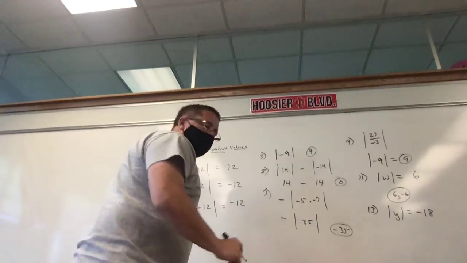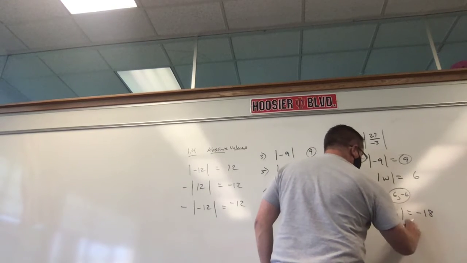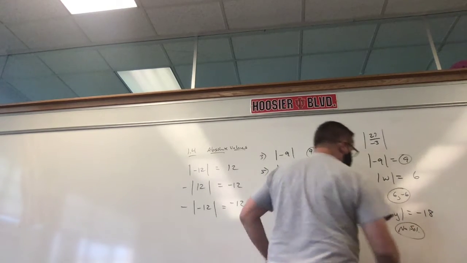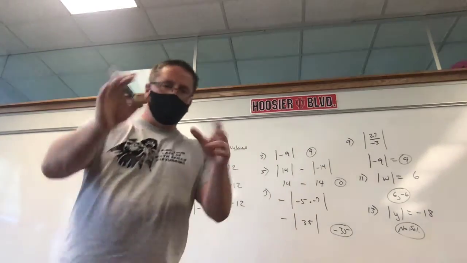All right, next one. So the answer here is, you're going to click on no solution. There is no answer to this problem. You can't take the absolute value of something and get a negative. Yeah, it's multiple choice. You're going to be clicking on different things.